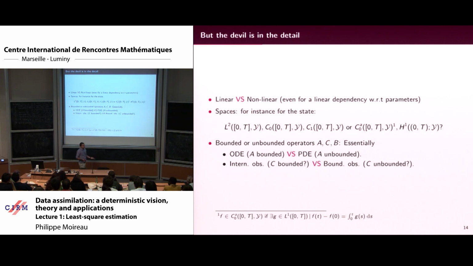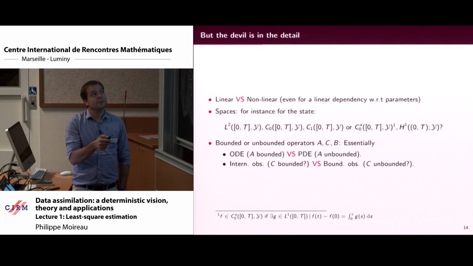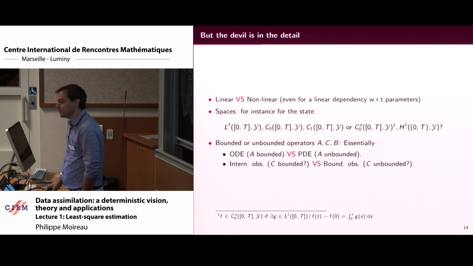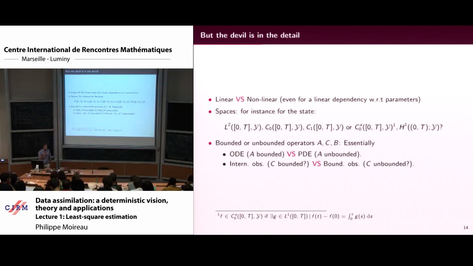You have to choose spaces to do the minimization. So we will have to decide in what type of spaces we expect the solution of the dynamics. For example, L2, maybe continuous, maybe C1, maybe absolutely continuous, maybe H1. The devil is in the detail. Last problem, A, B, C: essentially, if you are in finite dimension, everything is okay, it's bounded. But if you go to PDEs, then it's unbounded, and then you get new problems.